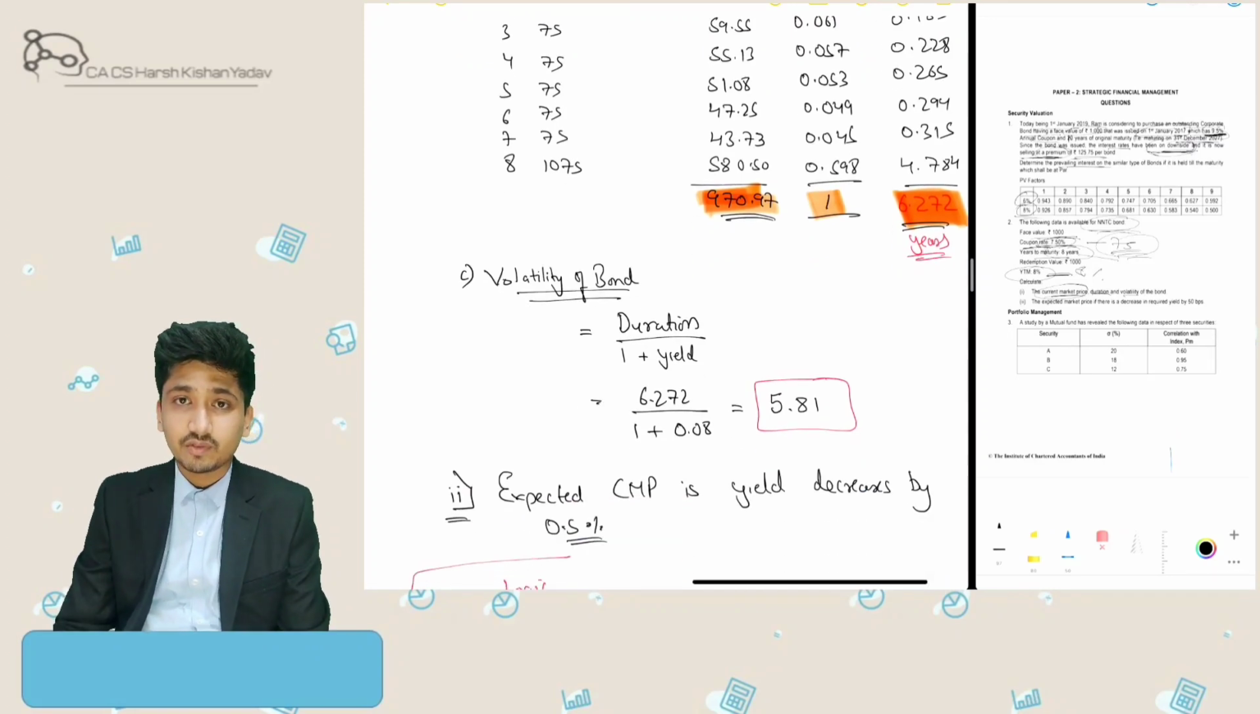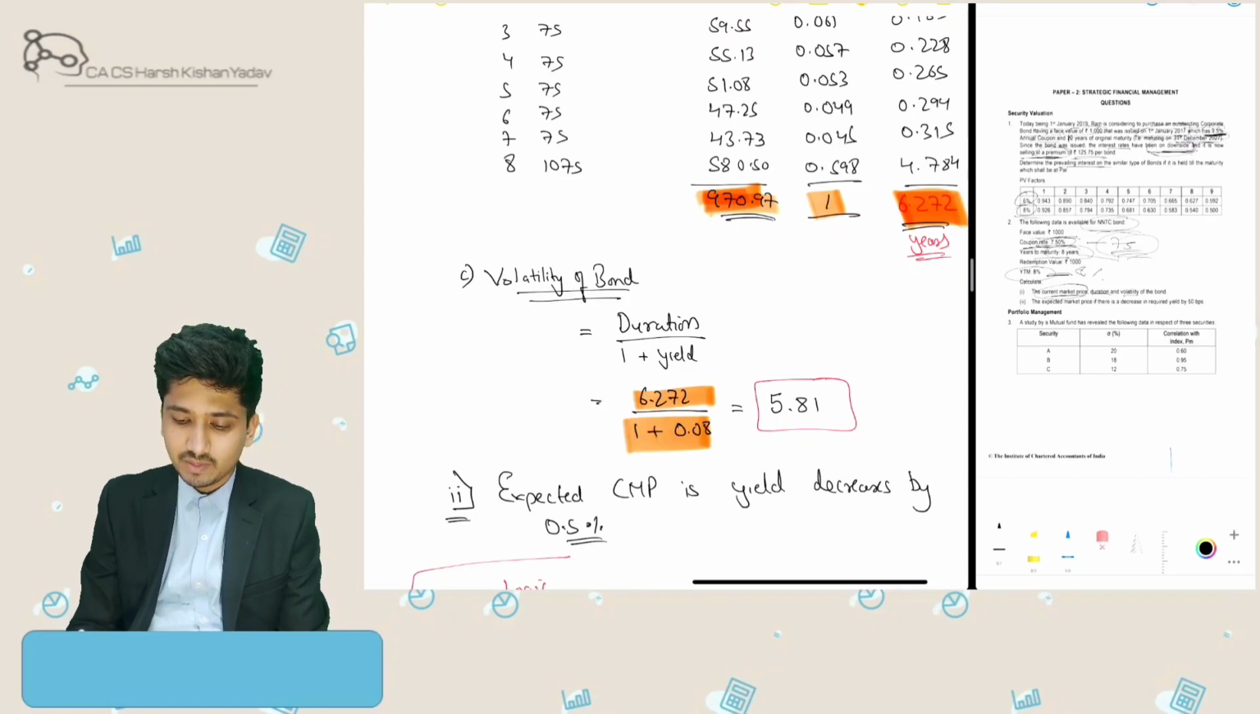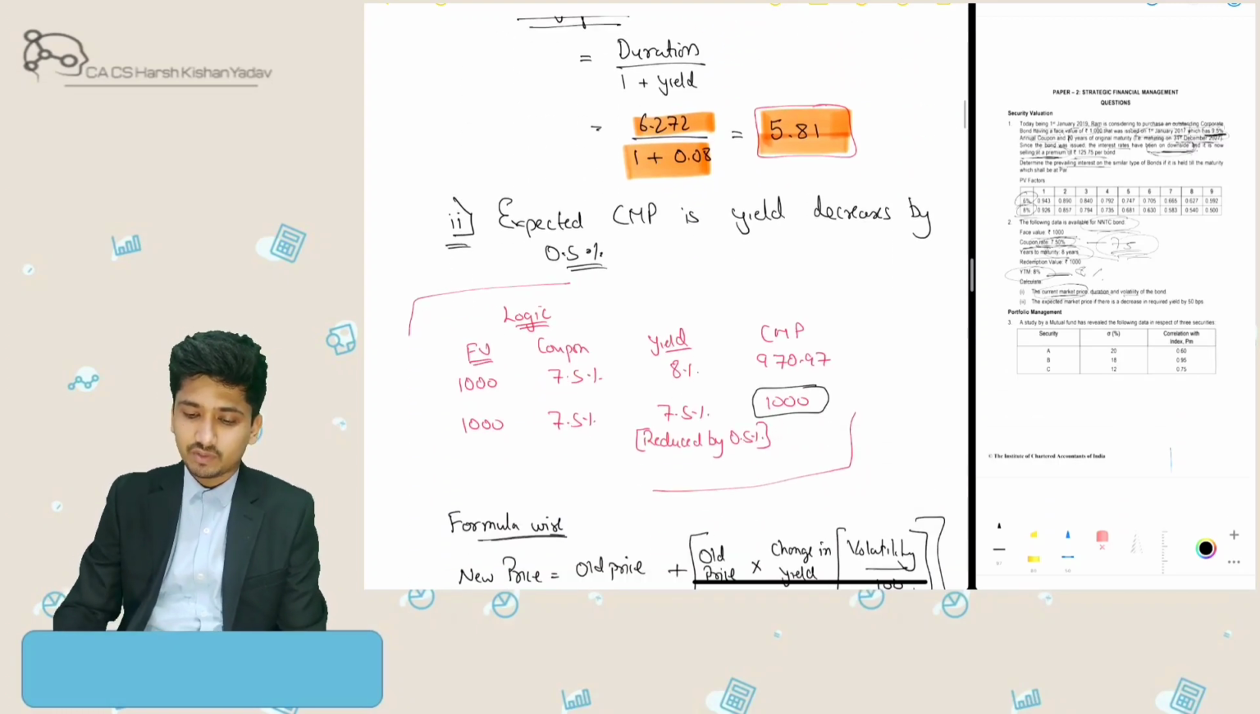And what is the volatility of the bond? Duration divided by 1 plus yield. So the duration is 6.275 divided by 1 plus the 8% yield. My volatility of the bond will come to 5.81.